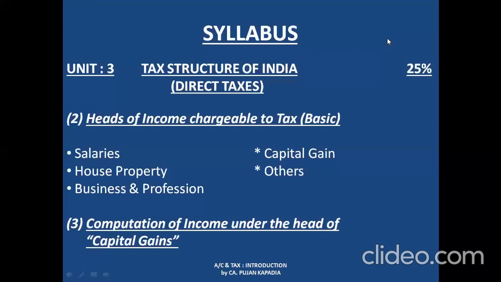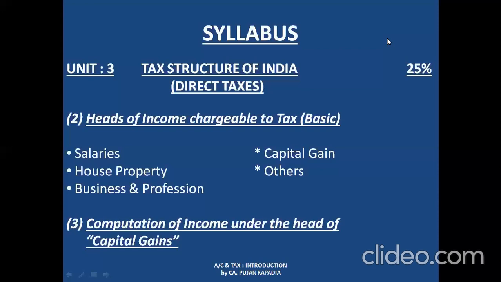Now, again, it is not as simple as it sounds. We cannot assume that if I have earned a profit of 5 lakh rupees a year, it is directly going to be taxable under this head. There are certain additions and deductions that we are going to make in that profit amount so that we can reach the final amount that is going to be taxable under this head of income. The same goes with professions like doctors, lawyers, chartered accountants, cost accountants, etc. All these professionals earning professional income, it is going to be taxable under this head of income.